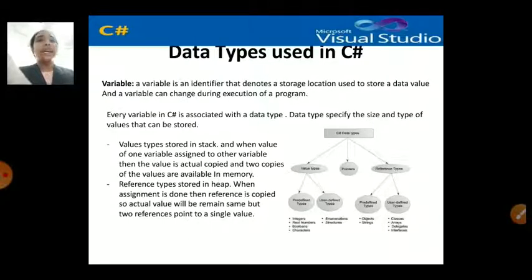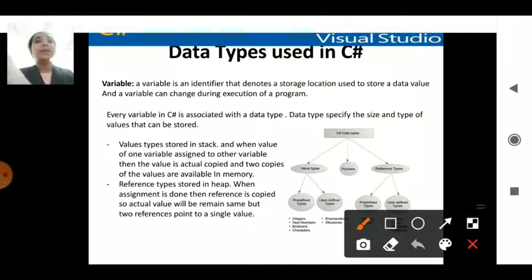In that, you have two types: one is your value type and the other is your reference type. Value types take the stack, whereas reference types take the heap. Any value types will take the stack space. So when variables are declared one by one, each variable takes a separate memory location.